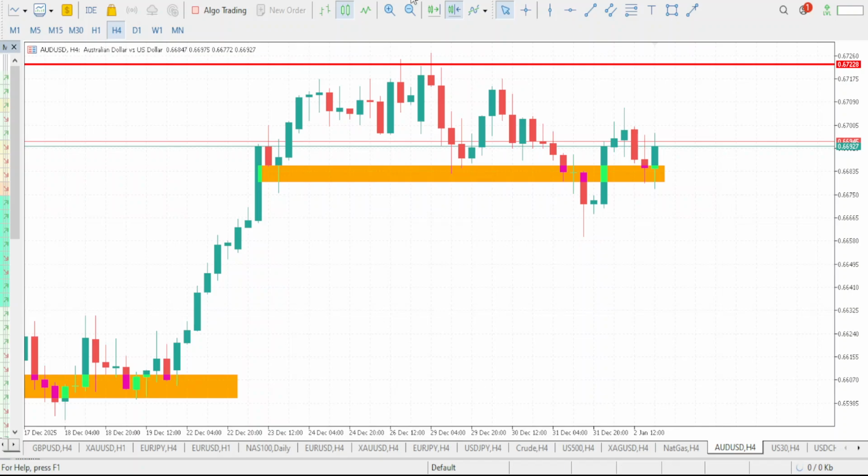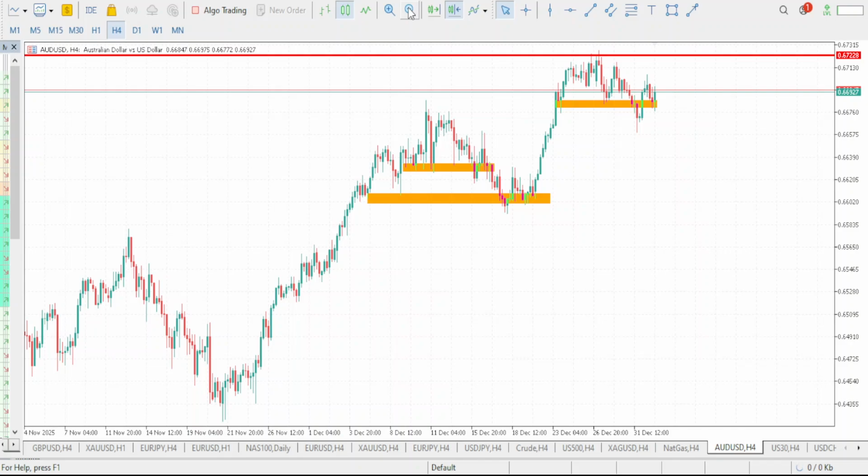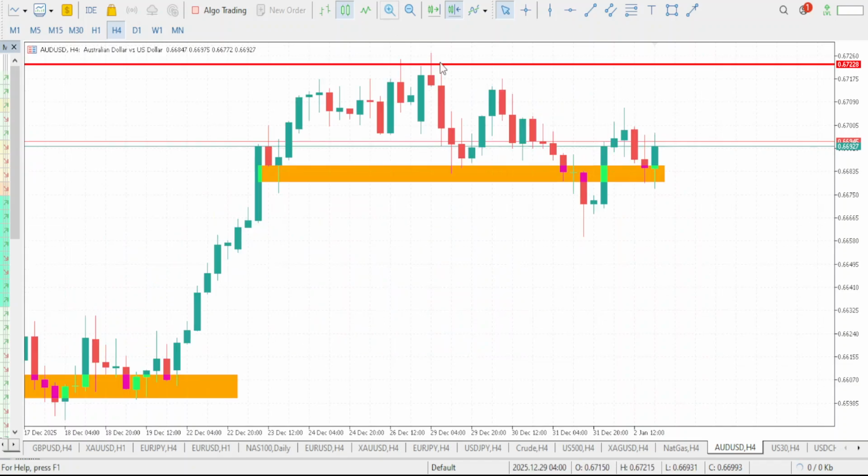So let's start with our trend on AUD/USD. We can clearly see that on our AUD/USD, we are in an uptrend move. It is very clear that the market is trending to the upside. Right now, if you take a look at this moment, the market is currently at a support level. We had a rejection here, and the market also rejected before, then came back to retest it. So we should expect it to reject again. So another bullish move is what to be expecting next on our AUD/USD.